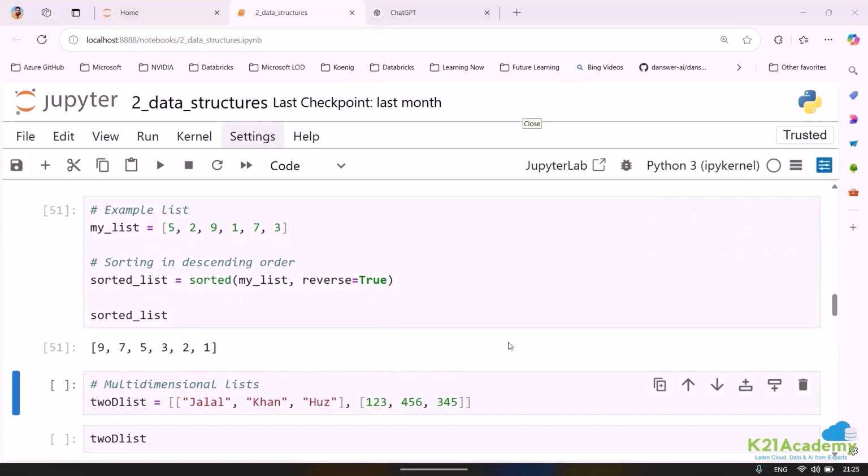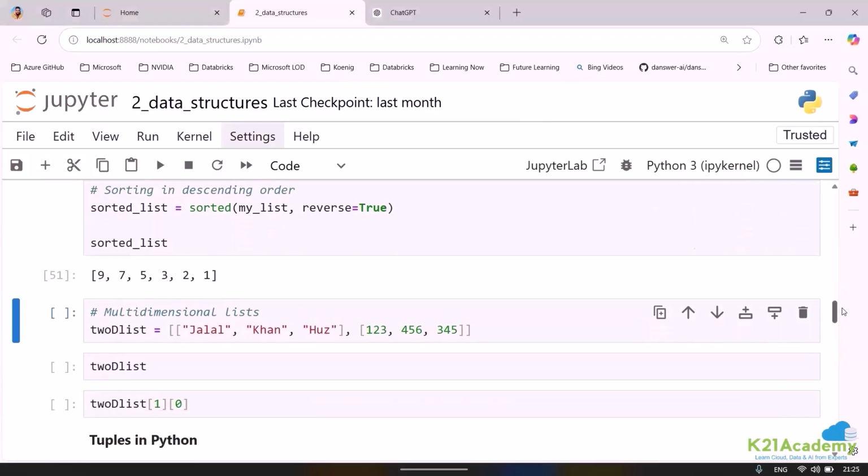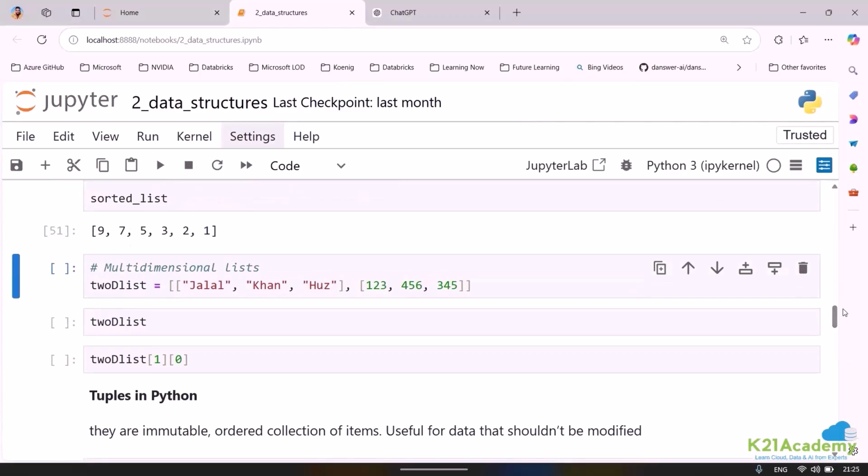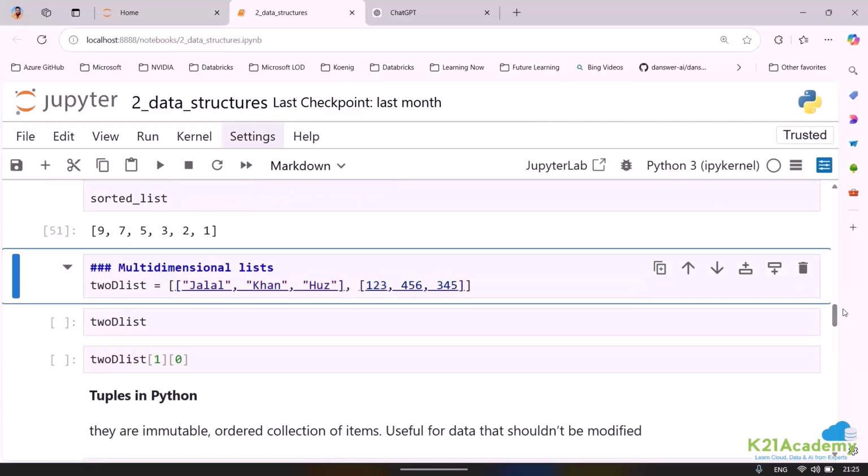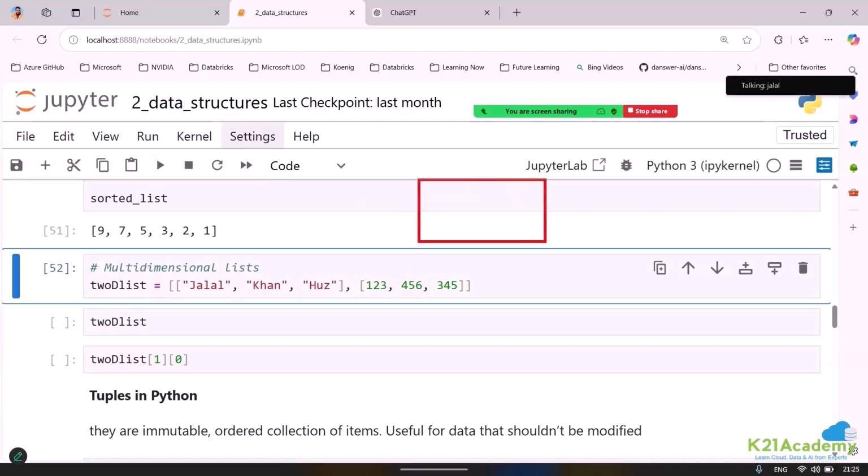Is it okay? Now there comes one more important aspect about list, which is called a multi-dimensional list. Now, what is a multi-dimensional list? The best way for us to understand this is by an example. Just to keep it simple, suppose I have got this kind of value wherein I have got name and I have got age. Just an example. And now I want to store this value. So basically when we say name, let me put this here.